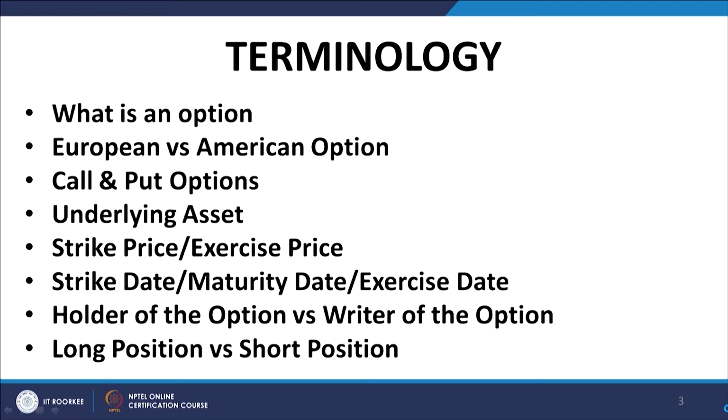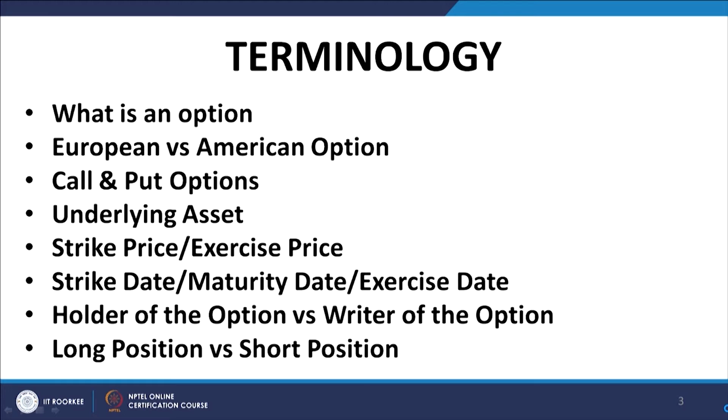We have the call option, which gives the holder the right to buy the asset under the option contract, and the put option, which gives the holder the right to sell the underlying asset at a predetermined price to the writer of the option. And the underlying asset is the asset that forms the substratum of the contract, and that is to exchange hands under the option contract.